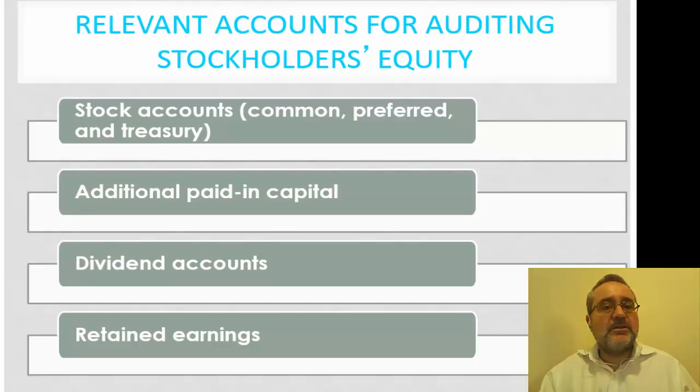When we're considering stockholder equity, the primary accounts that we're considering include common and preferred stock, as well as treasury stock. We need to understand how much of the contributed capital is additional paid-in capital. We certainly need to understand the dividend accounts, and then retained earnings. But keep in mind, we've already talked about retained earnings from the perspective that retained earnings is a permanent account that comes over from the prior period, and the changes to this include the increase based upon net income, which we've already audited, and the decrease is going to come from any dividends that we pay.